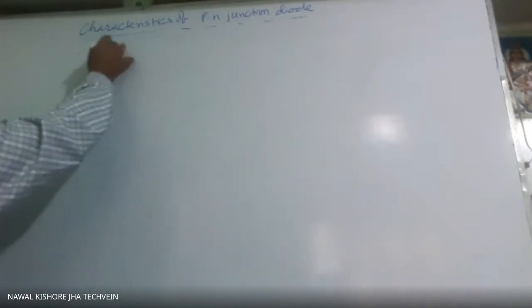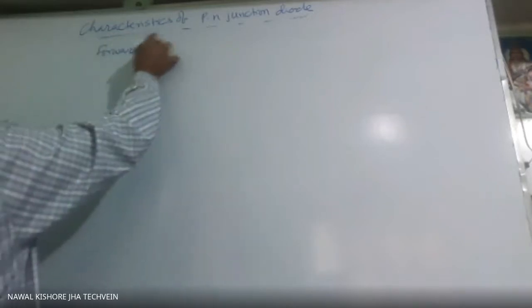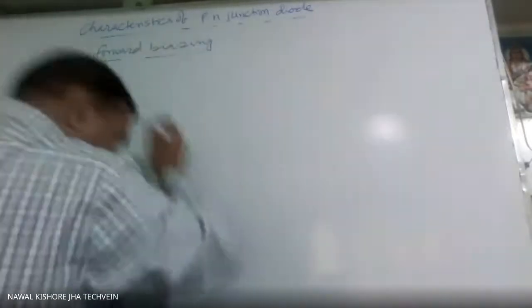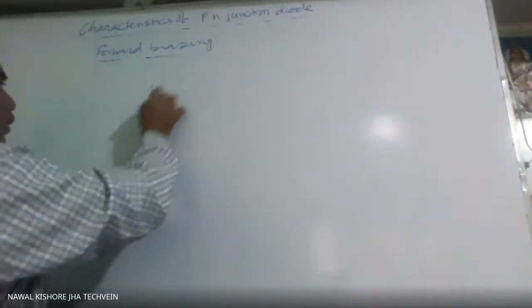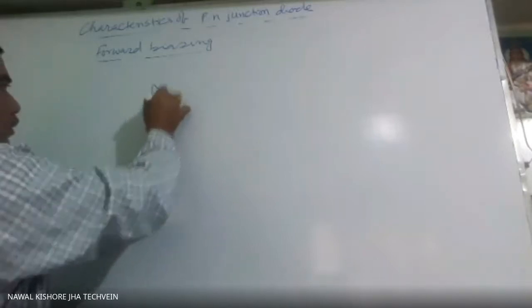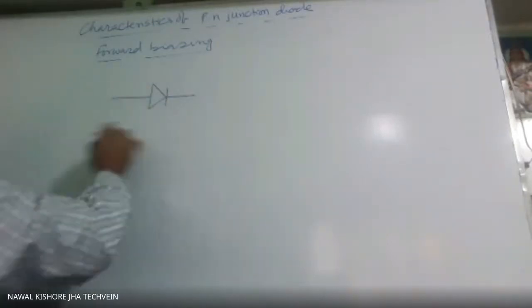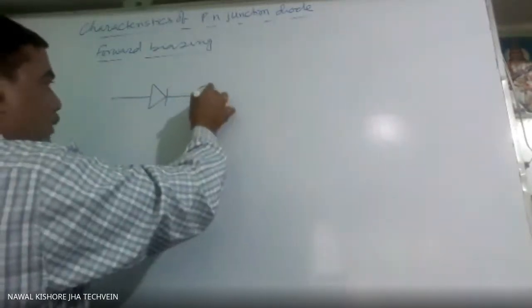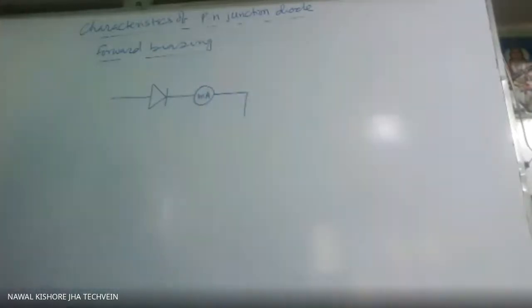So first is forward biasing. We have to draw the circuit. This ammeter we have to select should measure correctly up to milliampere. Generally in the lab, a digital ammeter will be given to you.